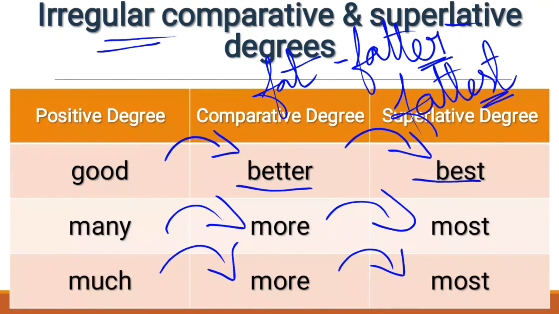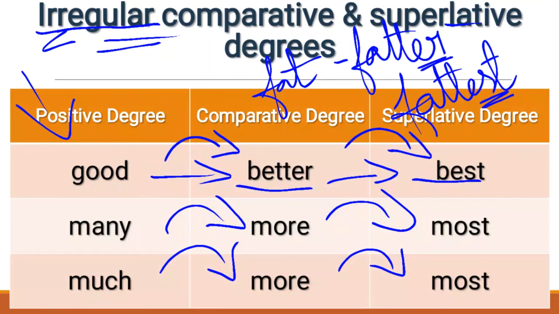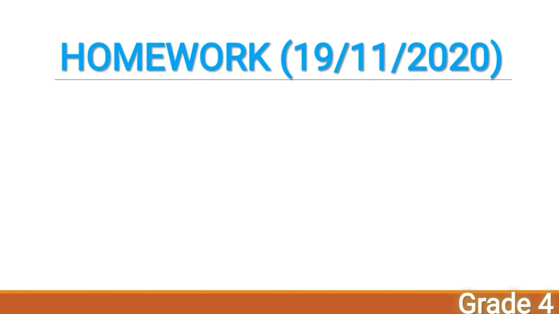That's why that is regular. But this type is irregular. Why? Because we are not adding ER or EST. We are changing the word. Good, better, best. Many, more, most. Much, more, most. Got it, children? Do you understand? I hope you understand, children.